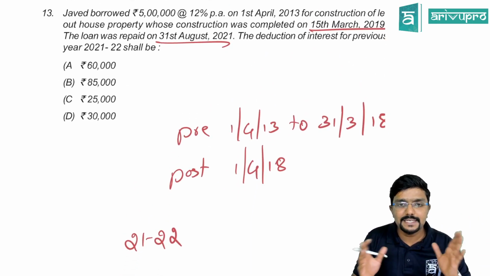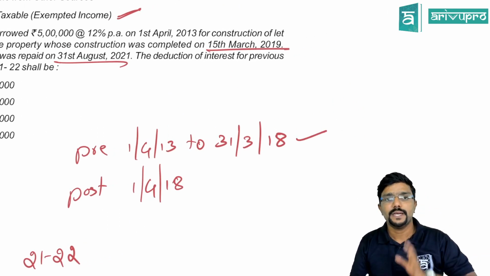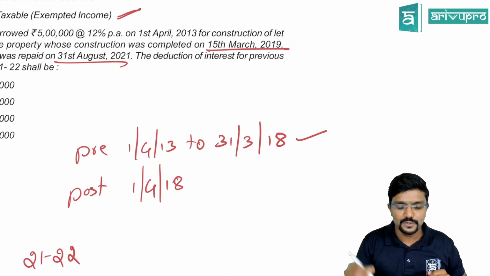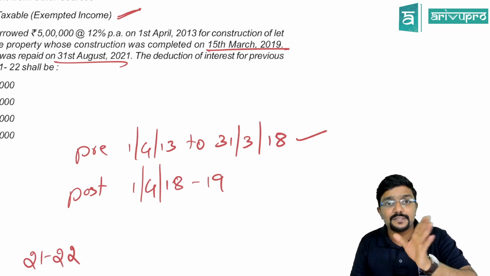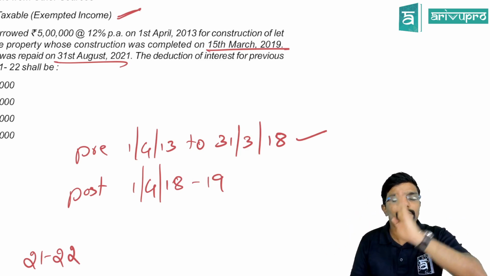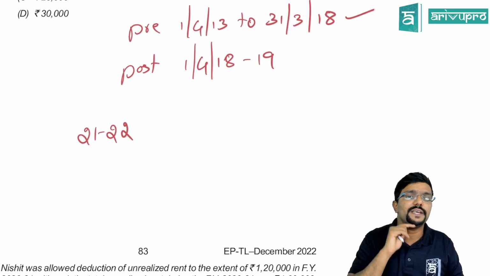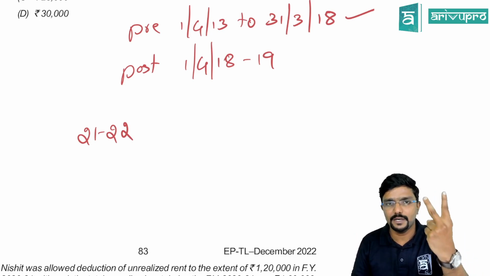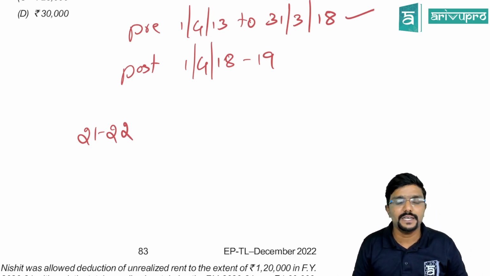Whatever interest is related to the pre-construction period will be allowed in 5 equal installments from the year in which construction is completed. Construction was completed in the year 18-19. From that year, every year you will claim that year's interest, plus for the first 5 years, you will claim 1/5 of pre-construction period interest. Now, is 21-22 falling in the first 5 years? Yes. Post-construction period started from 18-19, so 18-19, 19-20, 20-21, 21-22. We are still in the 4th year.